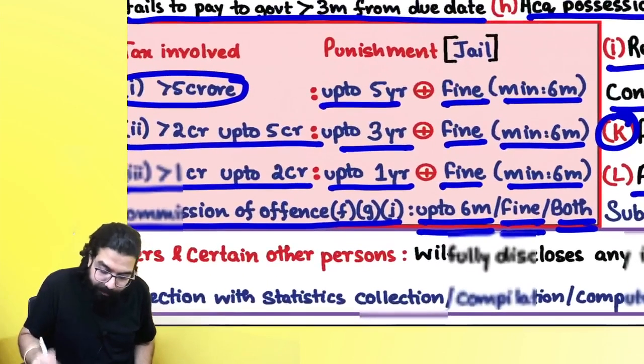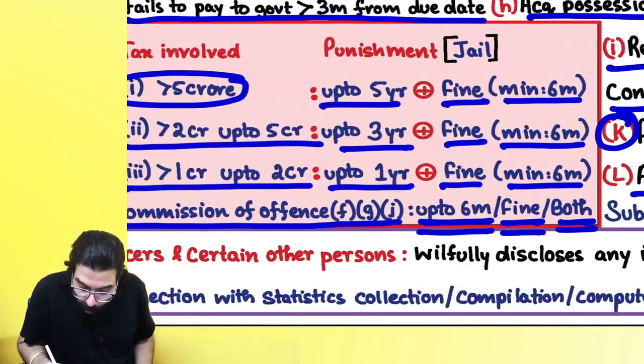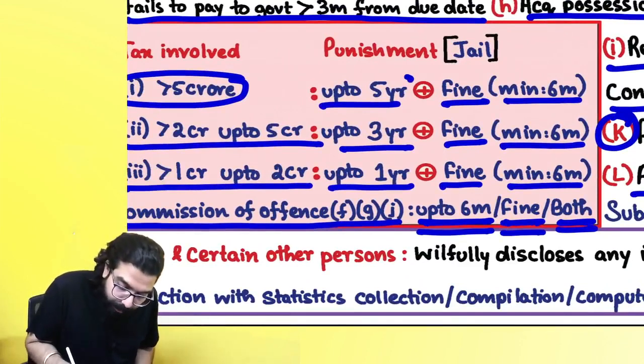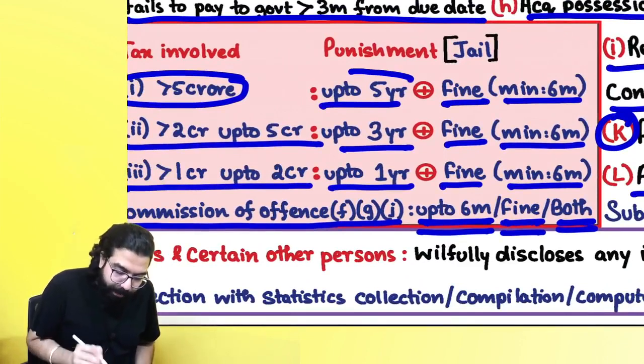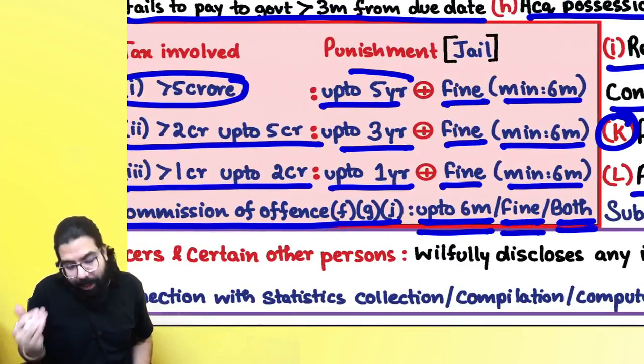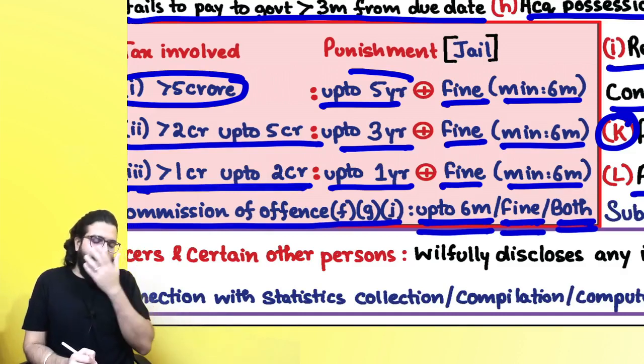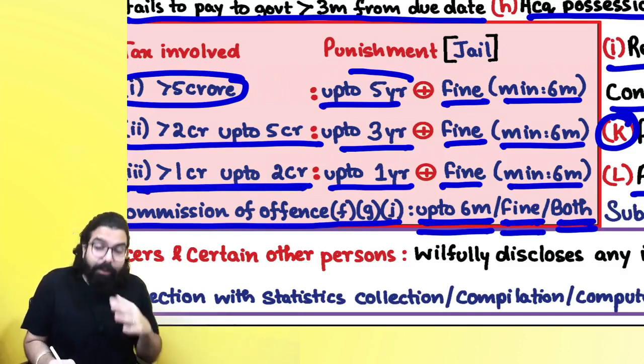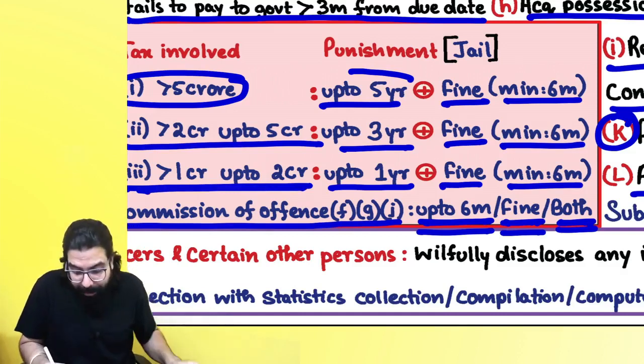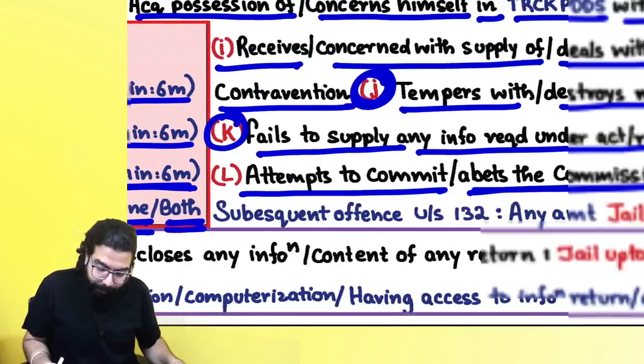Here it was, sir, up to 6 months or fine or both. And always remember, for the rest of the offenses you will see the amount. Greater than 1 crore up to 2 crore, then it is 1 year plus fine, and minimum jail will be 6 months. Okay sir, point is clear.